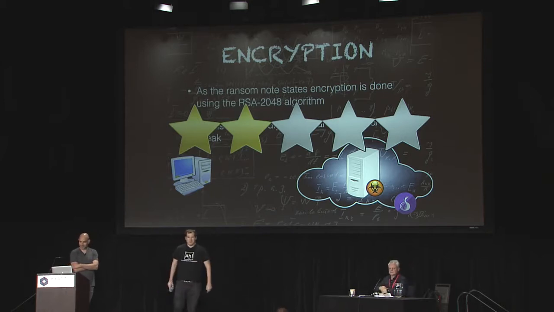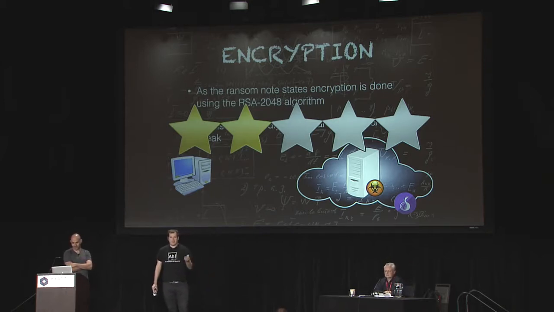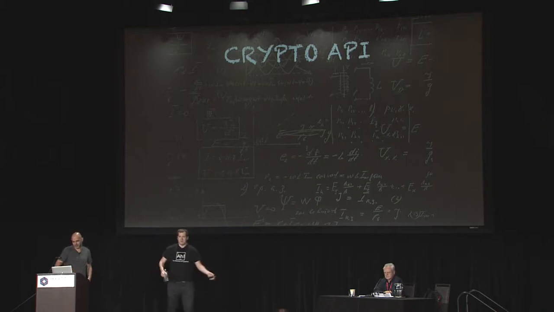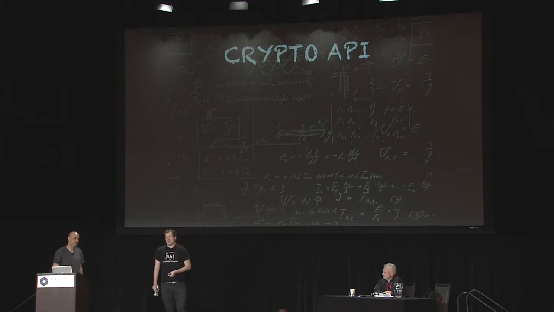But that's not such a big issue, actually, because I've seen ransomware make good money that I would have rated 0 stars out of 5. Right? It's not the best design what we have here, but it's a working design. And in order to make this working design a reality, the CryptoDefense guys needed access to a working implementation of RSA. Now, if you want a working implementation of RSA, the easiest way to do it is to use the Windows native cryptographic API. Or you could use a third-party wrapper library, but they decided to directly use the native API.